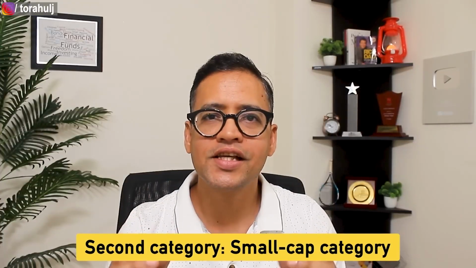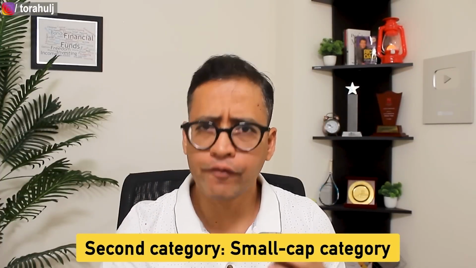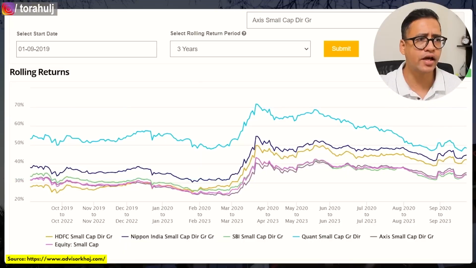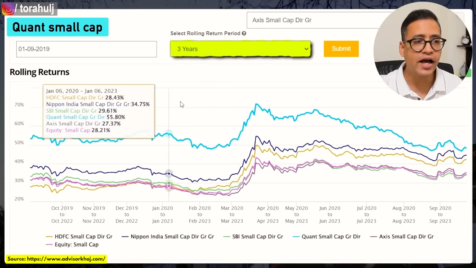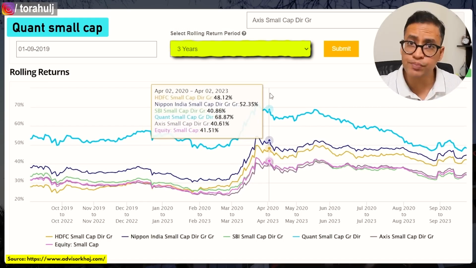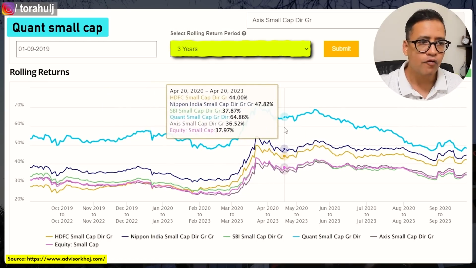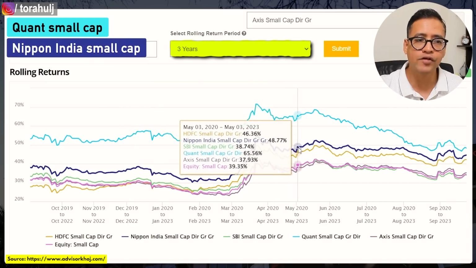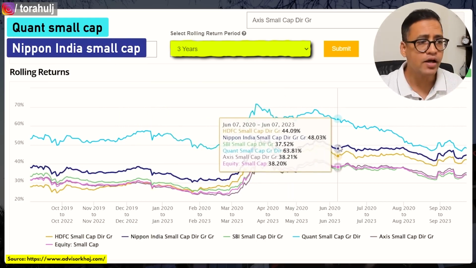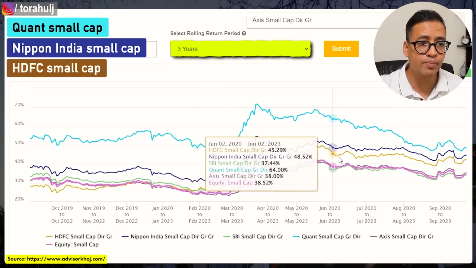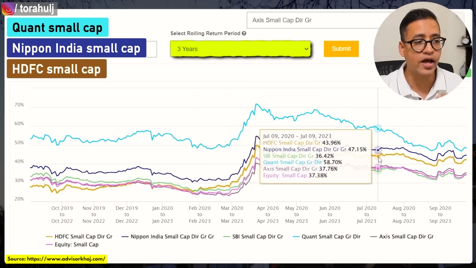The second category is the small cap mutual fund category, and for this, let's have a look at my screen. If I look at the 3 years rolling return period, you will see that Quant Small Cap has been the best performer, which is the light blue line here, followed by Nippon India Small Cap, which is the dark blue line, as the second mutual fund. And at number 3 is the brown line, which is HDFC Small Cap Direct Growth Fund.